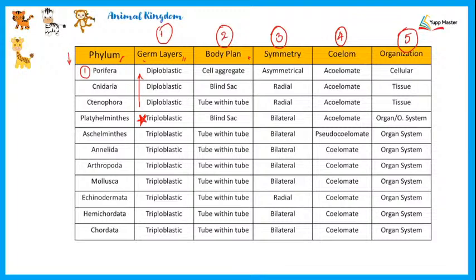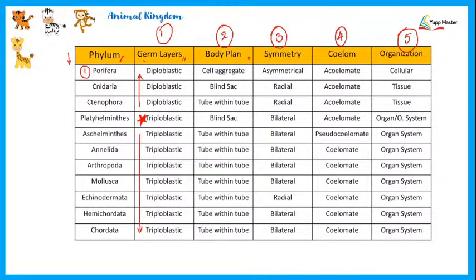Okay, so we have this star over here at Platyhelminthes, indicating that from Platyhelminthes onwards and below it, all are only and only triploblastic. That means there are going to be 3 germ layers. Which are those 3 germ layers? The outer ectoderm, the middle mesoderm, and the inner endoderm.